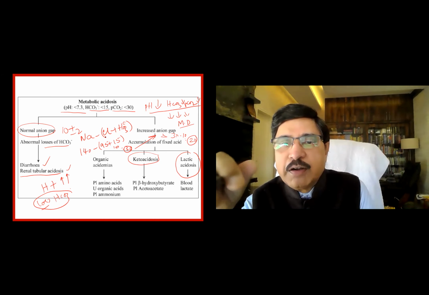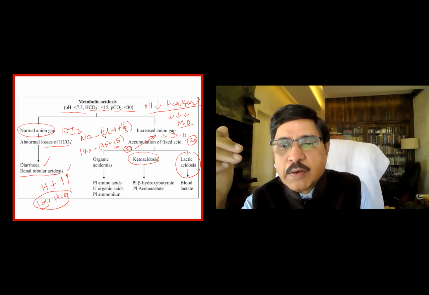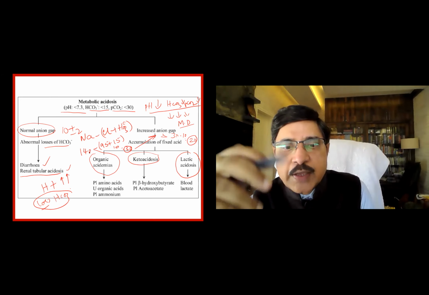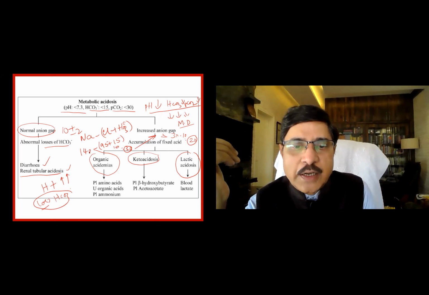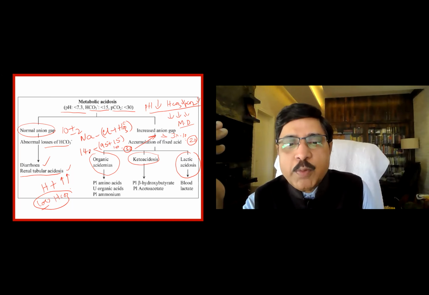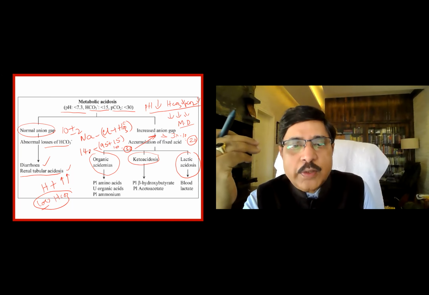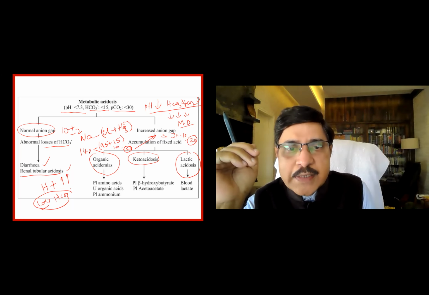The most important cause, in fact the first cause itself, is diabetic ketoacidosis, and in that order. Next one, of course, lactic acidosis, or there could be organic acids added to the system, as in salicylate poisoning, ethanol poisoning, ethylene glycol poisoning, paraldehyde poisoning. Excess amino acids are released into the plasma by tissue breakdown, or ammonia itself in renal failure. Ammonia generates a lot of urea, and that urea is split into the acid there, and those acid ions also contribute to the organic acidemias.